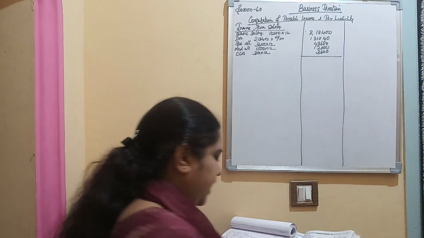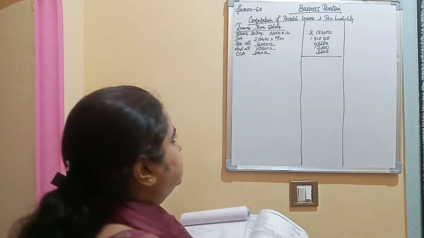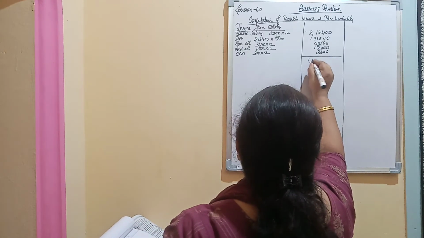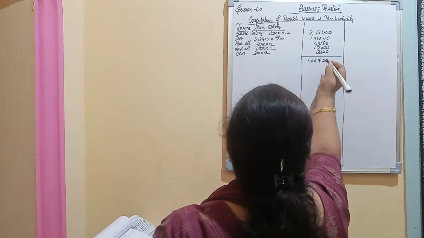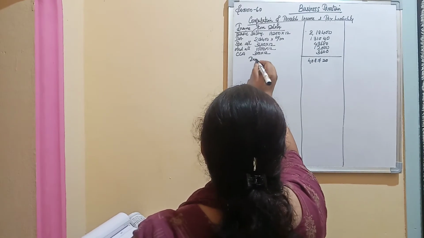And you also have employment tax paid, which is deducted under section 16. So that you are supposed to deduct. Now total income from salary comes up to 4,08,720. So this is your income from salary.